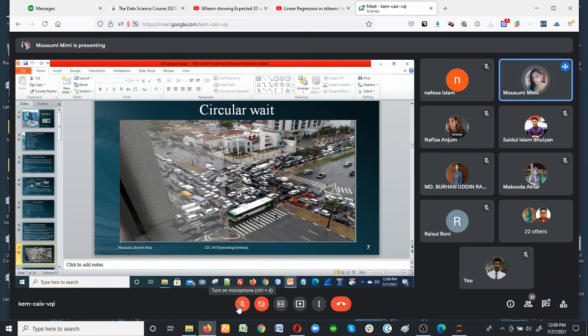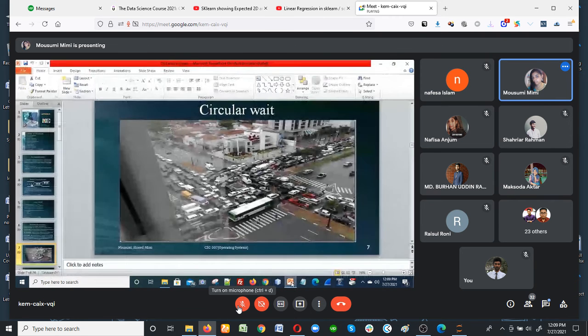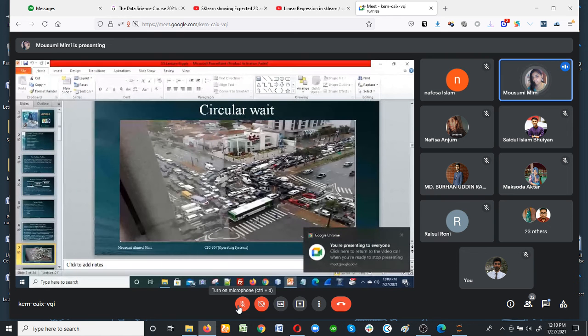So, first of all, if I let this car go up, this car will move. If this car moves, this place will be free. When this place is free, the cars that need to go to this area can move from here to this area, and from here to this area.